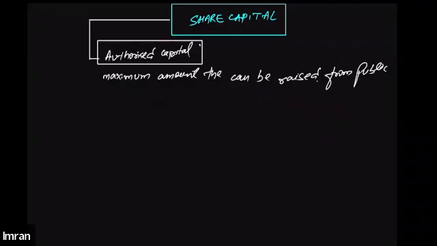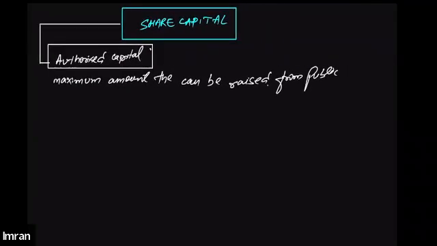If any company does that, it will be considered a violation of the memorandum of association, and that will obviously attract heavy penalty. But if a company wants to raise more funds in future, it can amend the memorandum of association, change the value accordingly, and then be in a position to raise more funds from the public. So this was the authorized capital.